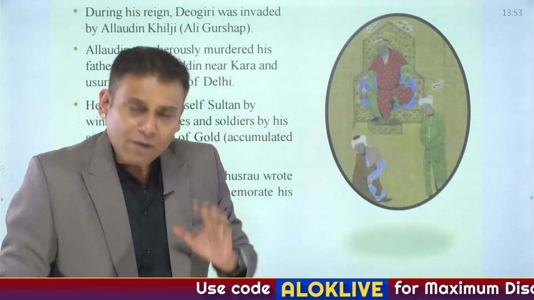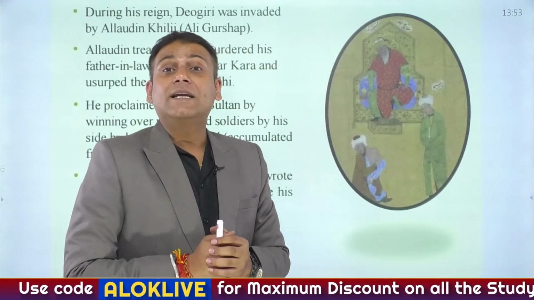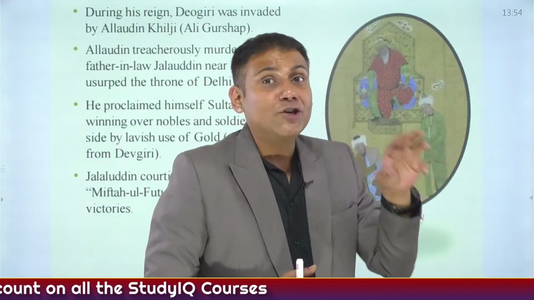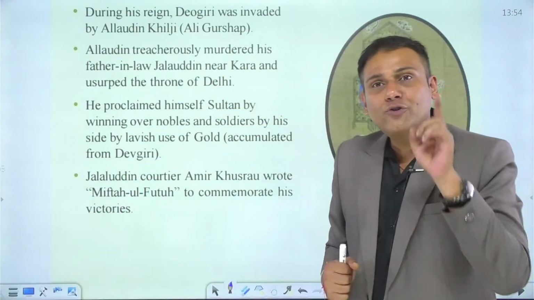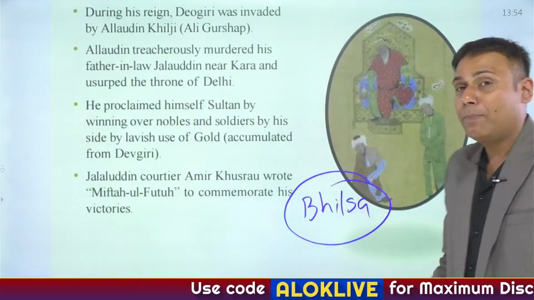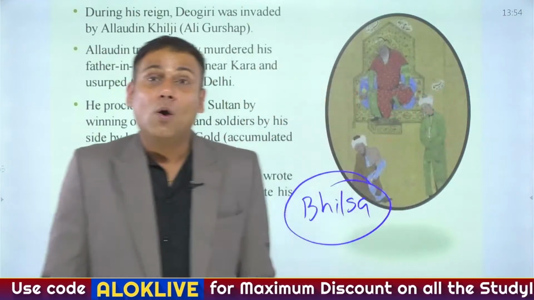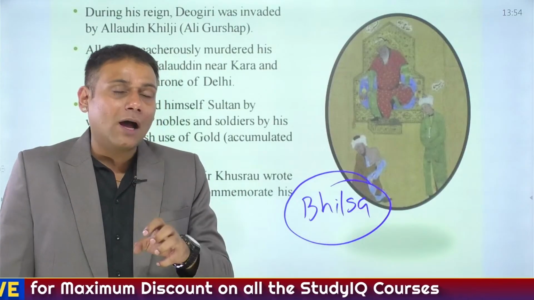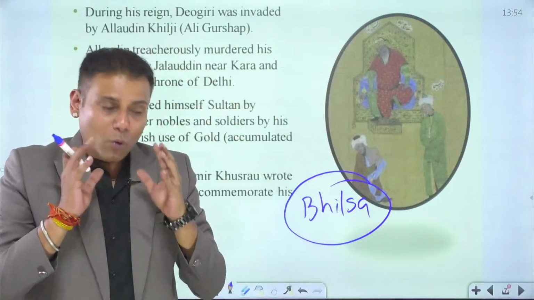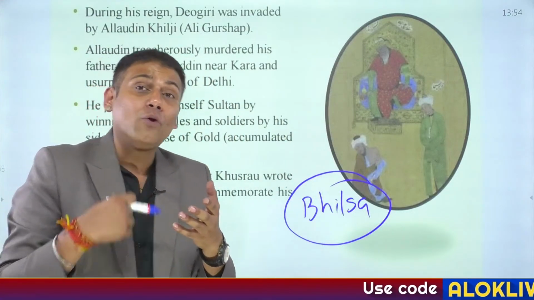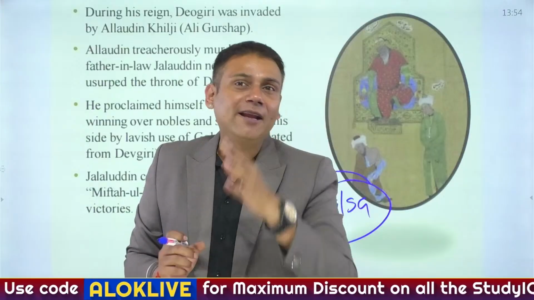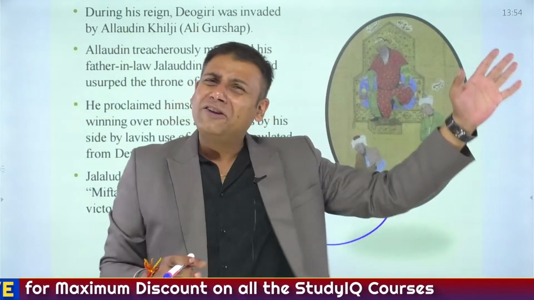So what happened? Alauddin suggested to his father-in-law Jallaludin Khilji that we should now lead an expedition towards the south. And we should conquer the region of Bhilsa. And Bhilsa is present-day Vidisha or Besnagar. Why? Because the region of Bhilsa had a lot of wealth. As I have told you, why do the rulers majorly focus on those regions which have a lot of wealth? Because for running the administration, the most crucial point is wealth. Correct? We have seen that in ancient India.